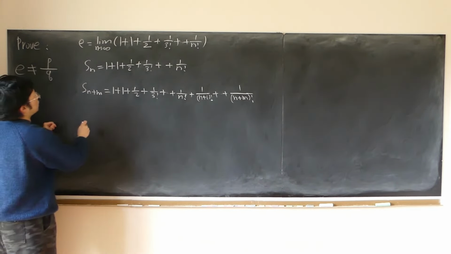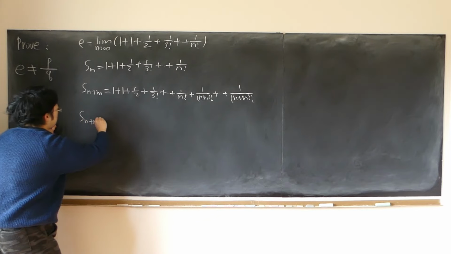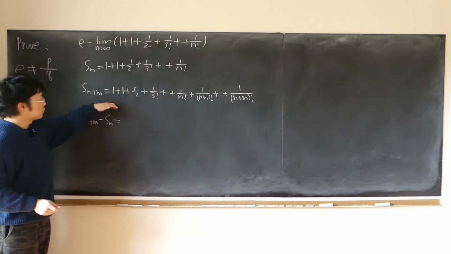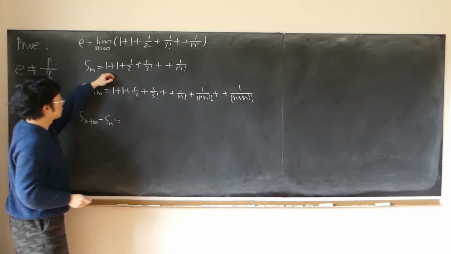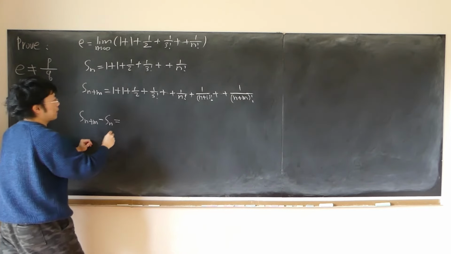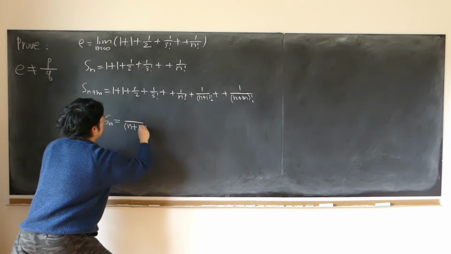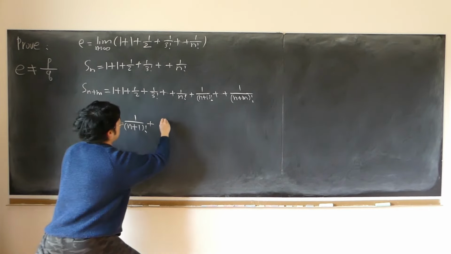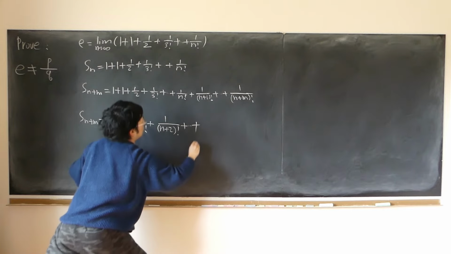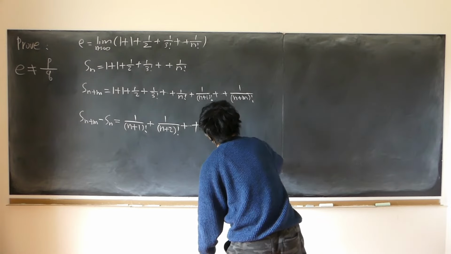And what's the difference? I want to have a look at S_(n+m) minus S_n. It's obvious that we can cancel out the majority of the terms, namely those first terms. We're only left with the remaining ones. So what is that? That is equal to 1 over (n+1) factorial plus 1 over (n+2) factorial all the way up to 1 over (n+m) factorial.